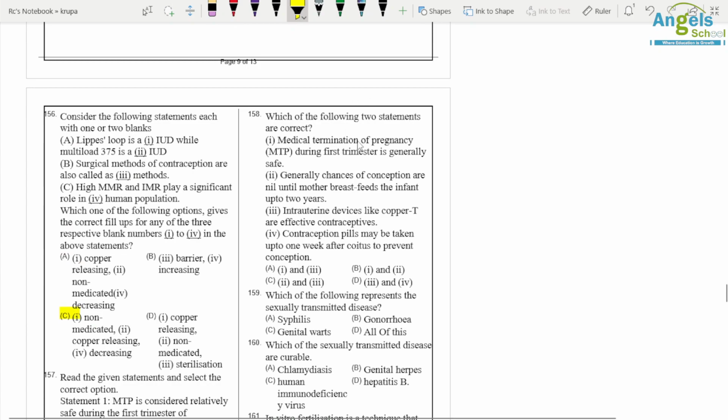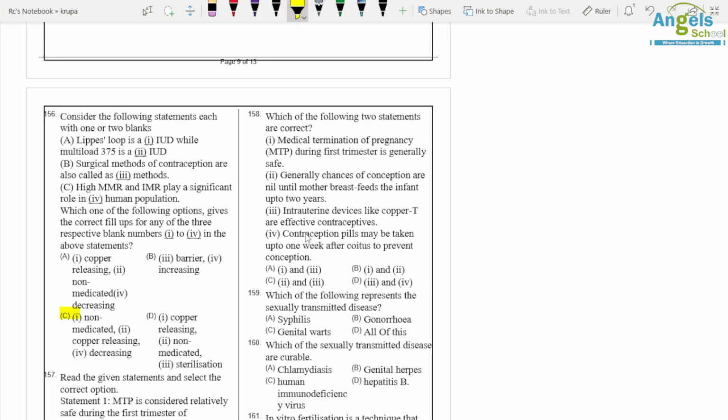Which of the following statements are correct? MTP in the first trimester is generally safe, correct statement.